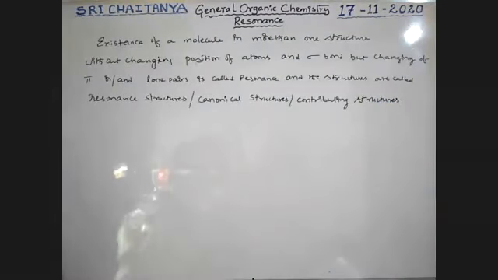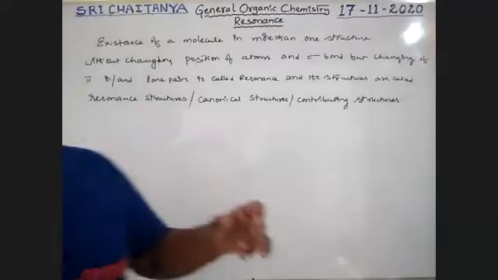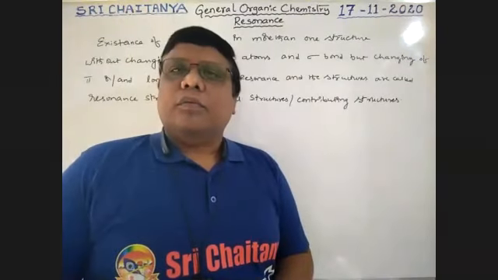So this is very, very important, boys. A single molecule exists in two or more structures.